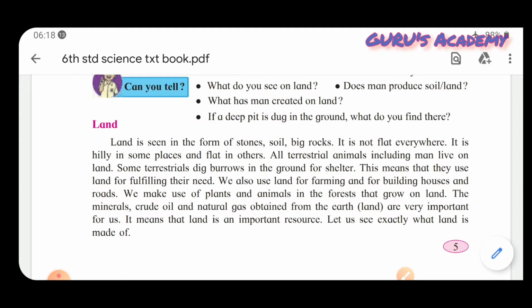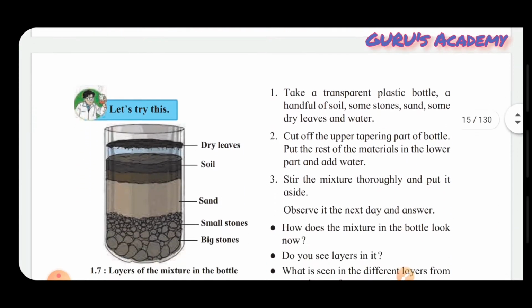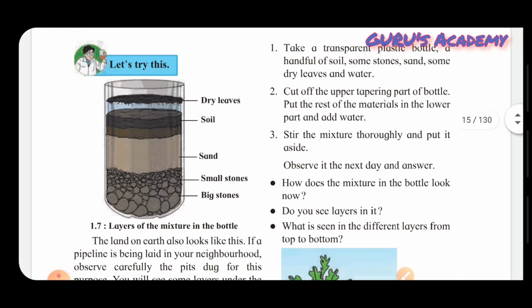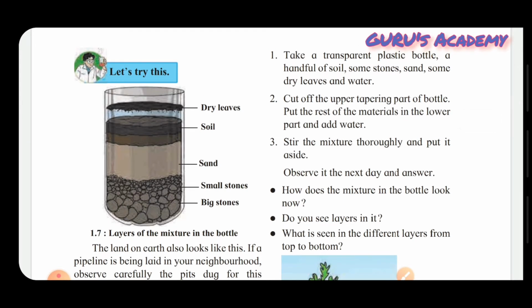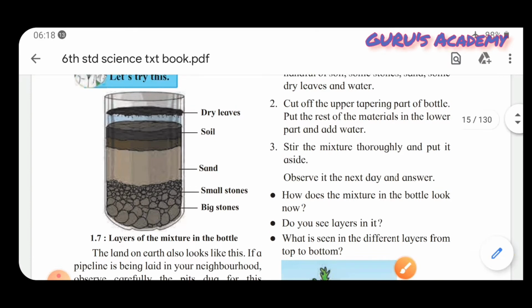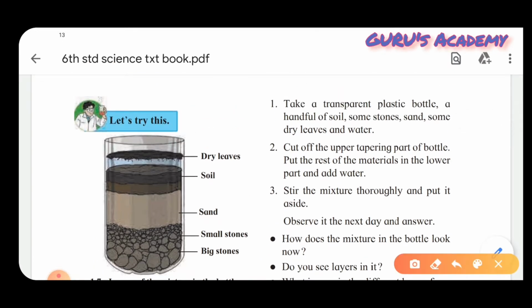Now let us see exactly what land is made of. Now this is a very simple experiment given to y'all. Y'all can try this at home. What you have to do is take a transparent bottle. All of y'all must be having a transparent bottle at home. Take a transparent bottle, a handful of soil, some stones, sand, and some dry leaves and water.